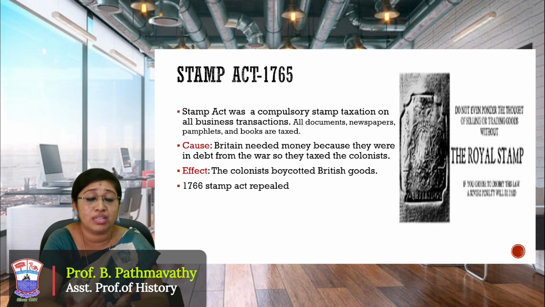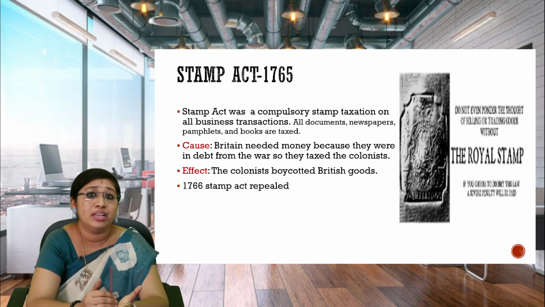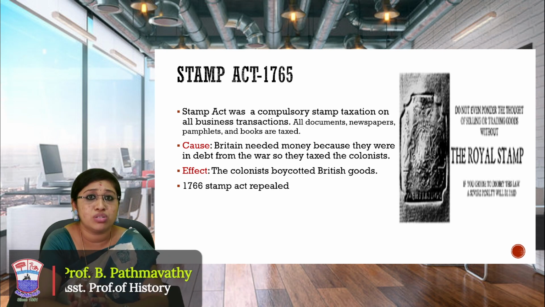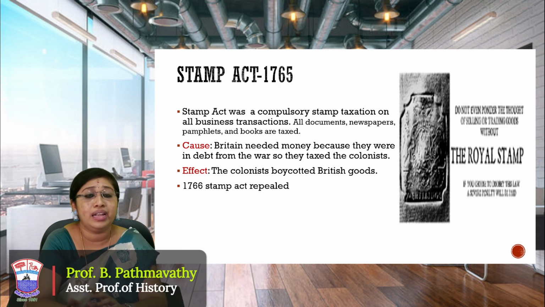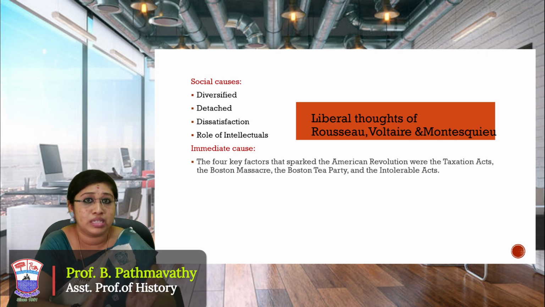On molasses and all sugar production, they had to pay taxes. On tea production, they had to pay taxes. All those things hit the people hard, and the colonies boycotted British goods. As a result, at a certain point of time, the British also repealed them, and again they were passing some other acts. So this was happening in history, and it is considered the political cause.